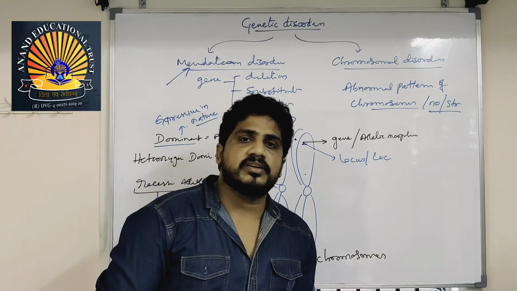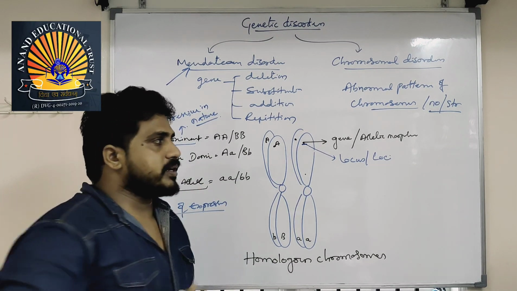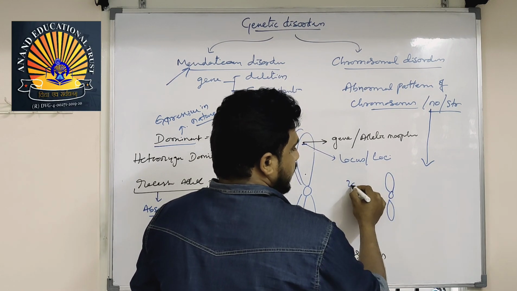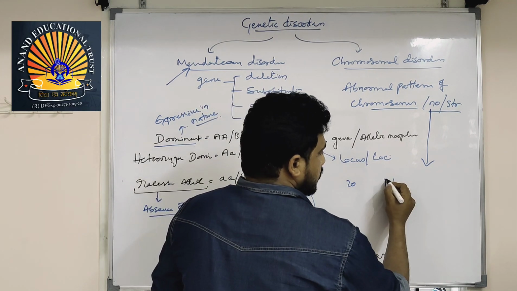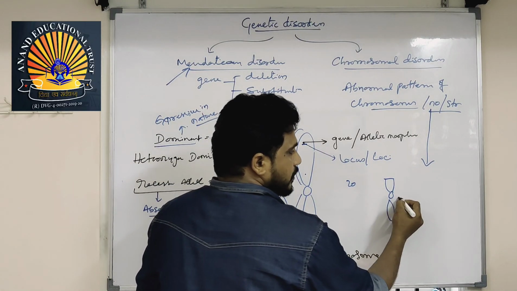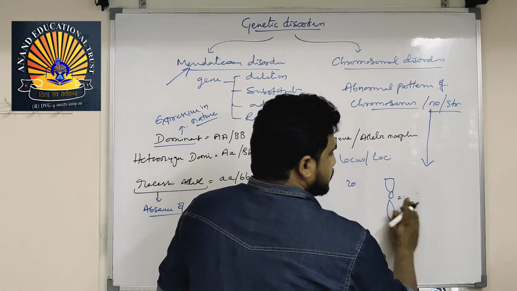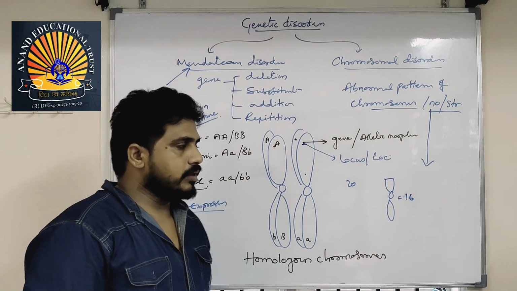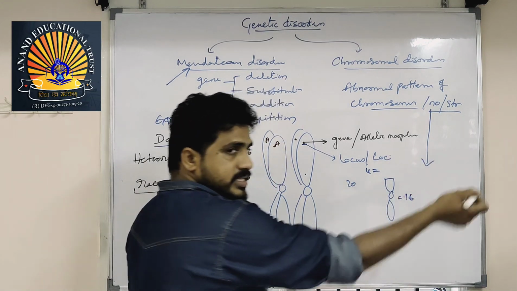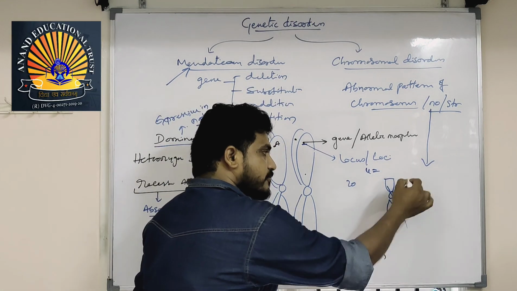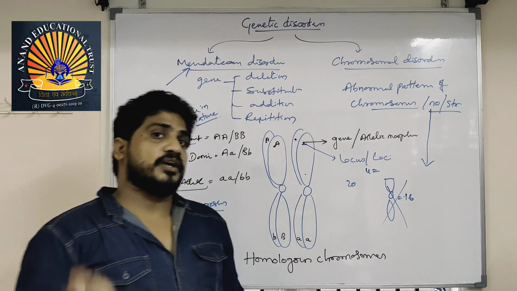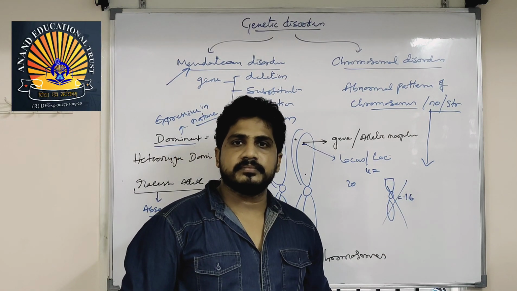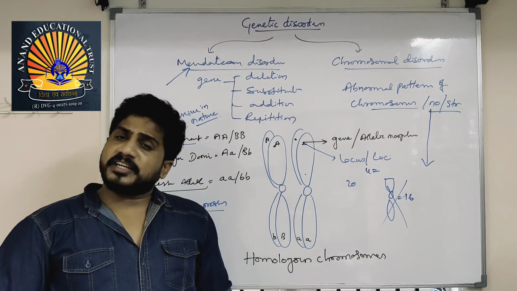Then what about the chromosomal disorders? Chromosomal disorders are different. They depend upon the number and structure of chromosomes. A complete chromosome may carry 20 genes. If the chromosome has been terminated and some part is gone, the number of genes here may be 16. Means 4 genes are eliminated, and their function will be 0 in the next generation. Sometimes the chromosome itself may be deleted. Sometimes an extra chromosome may be present. Here the problem is with the genes, there the problem is with the chromosomes. Understand? So that's the example I can give you.